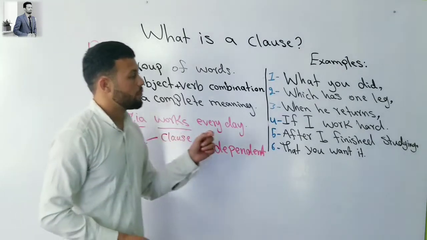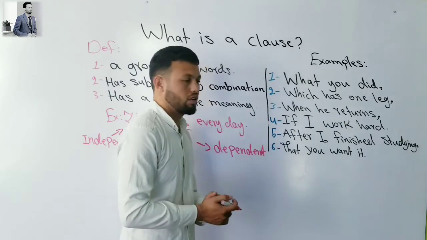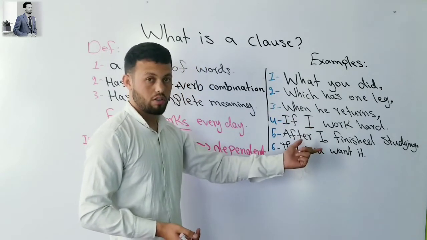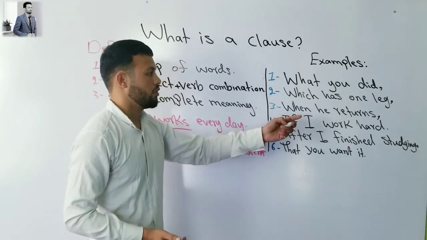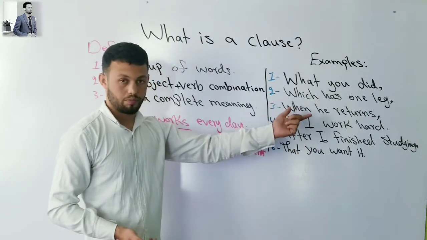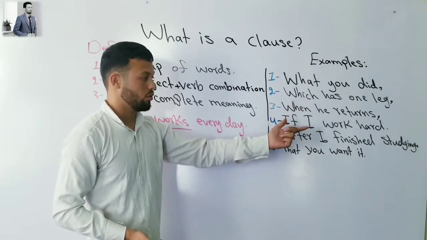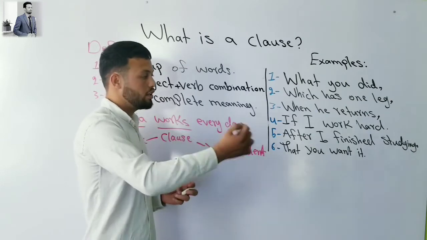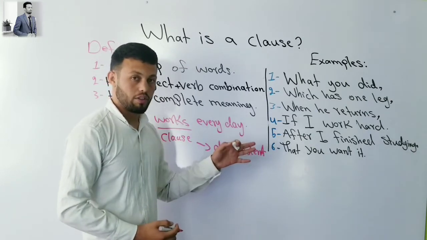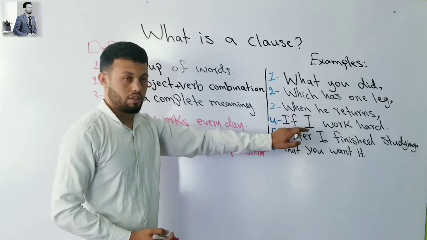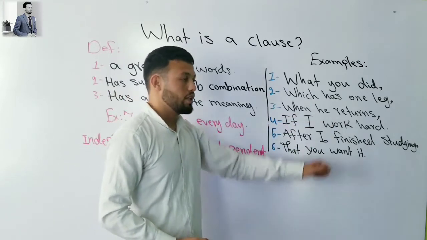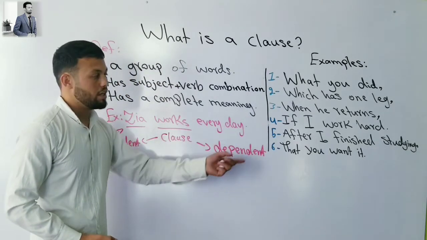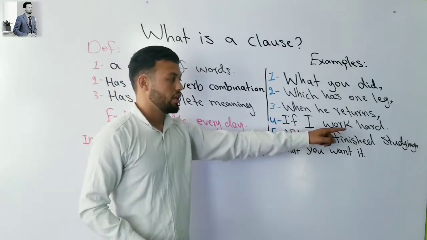But if I say, which has one leg, or when he returns, or if I work hard, you will be wondering, what if you work hard? What will happen? It needs another clause, an independent clause, to make a complete sentence. Without that, it is not a complete sentence. It is only a dependent clause, but it is a clause because it has a subject and a verb.